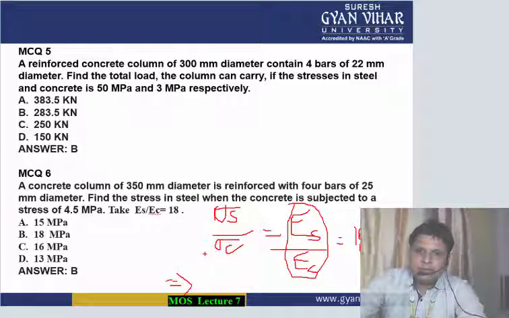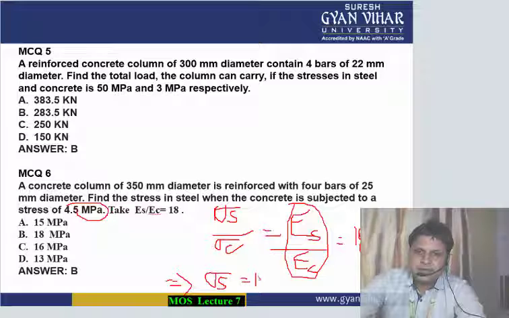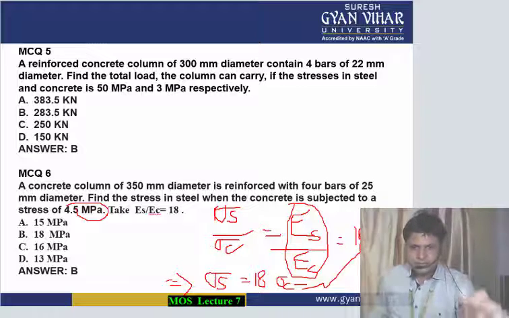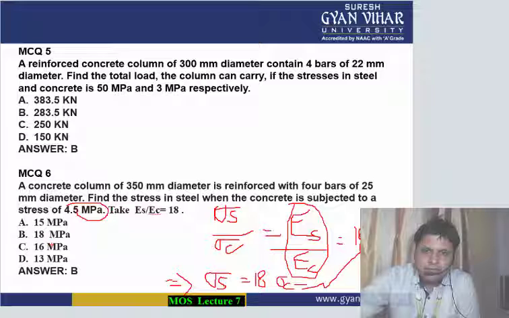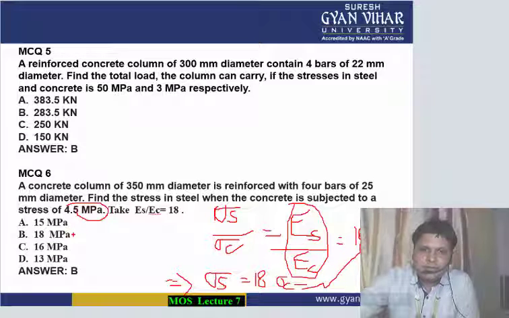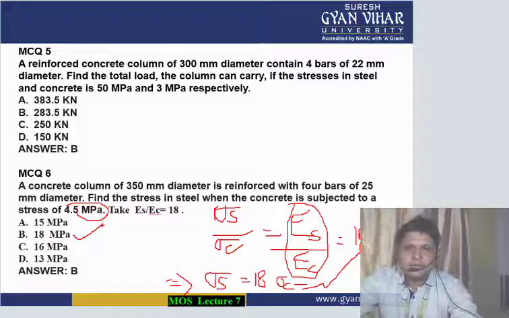Multiply this by the stress in concrete. So for getting the stress in steel you will multiply 18 with the stress in concrete. So in this way you can get the answer. As you calculate you will find that option B, 18 megapascal, is the correct answer.